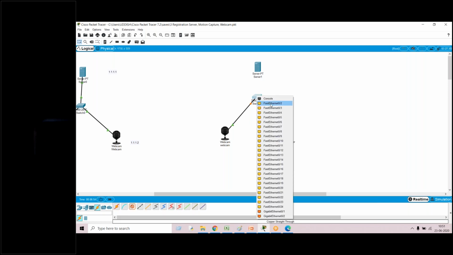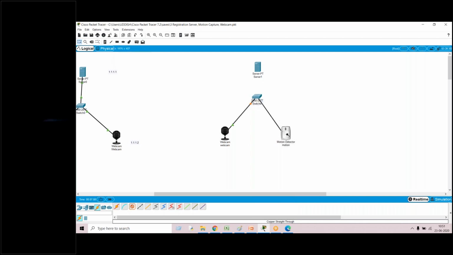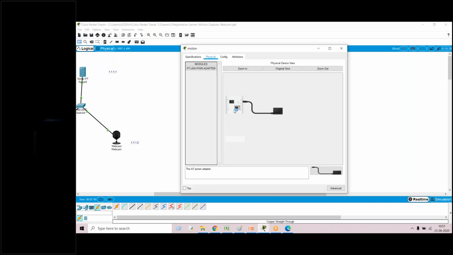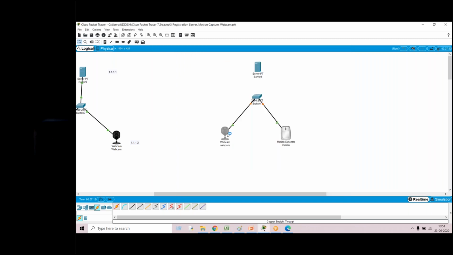Now again, the same thing, I'll choose the device. In this 24-port switch, one port was used. Now I'll be choosing the second port, and for this we have only a single port. Fast Ethernet, you can see the fast Ethernet port is there. We have connected it. So how can we know? You can just click on this, and you can see the physical configuration. Yes, this port is available.